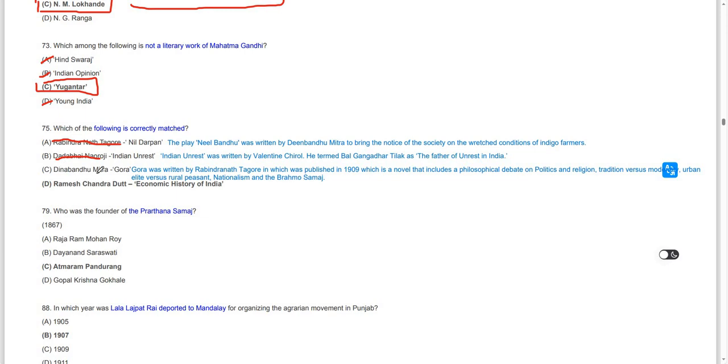Then, moving on, Gora. This novel was written by Rabindranath Tagore and published in 1909. It includes a philosophical debate on politics and religion, traditional values and modernity, urban elite versus rural peasant, nationalism and the Brahmo Samaj. So Gora by Rabindranath Tagore, Economic History of India by Ramesh Chandra Datta, Nil Darpan by Dinabandhu Mitra, translated by Madhusudhan Datta, and Indian Unrest by Valentine Chirol.